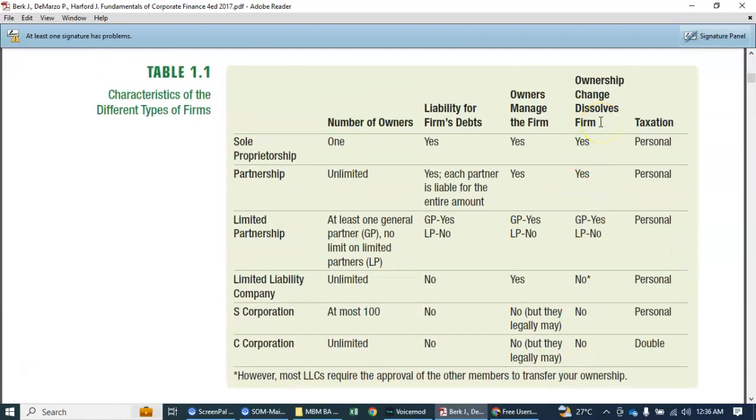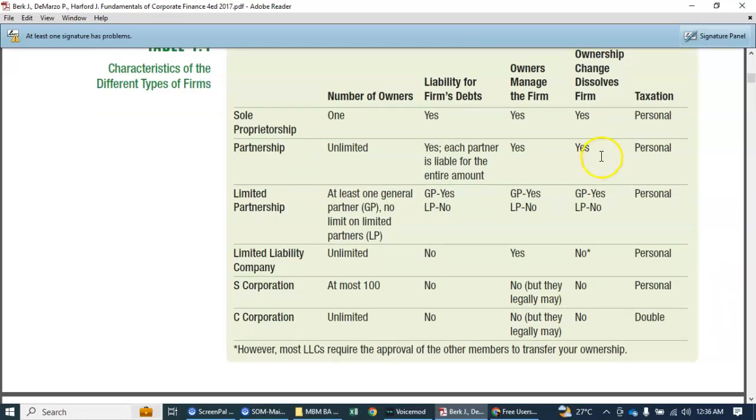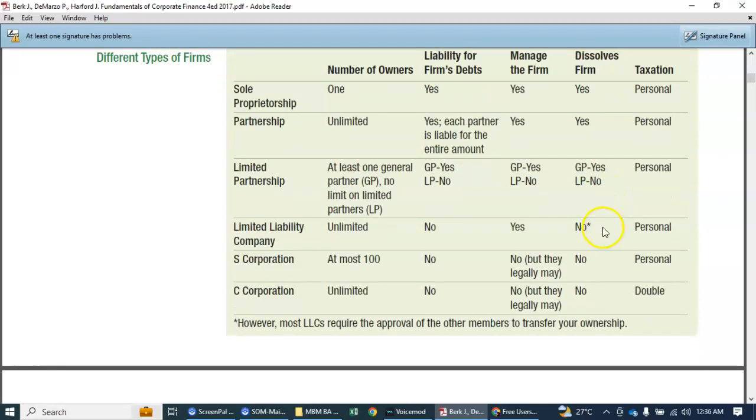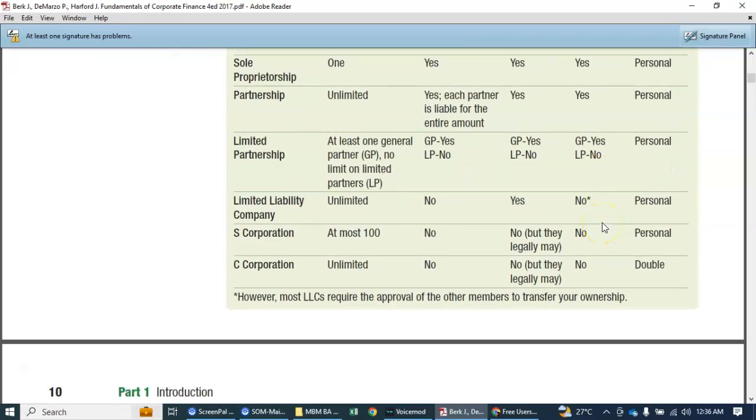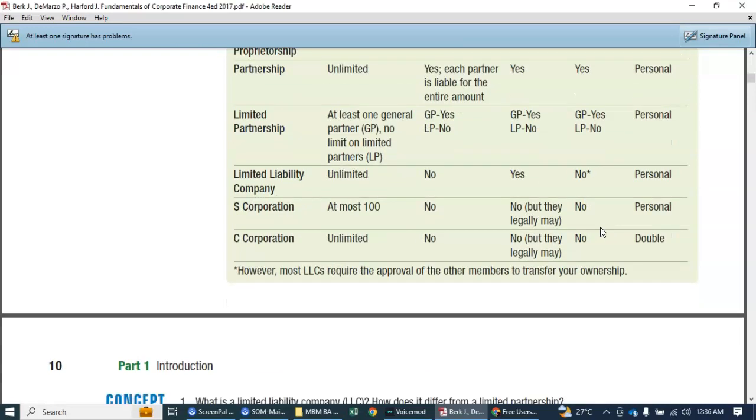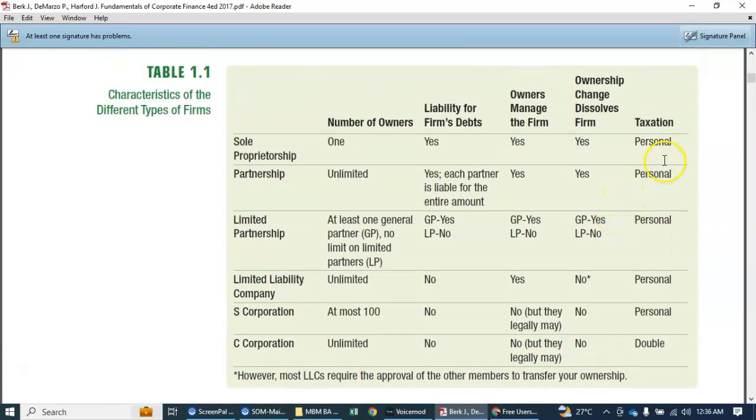When it comes to dissolution, the sole proprietorship can be dissolved, and the limitation is the life of the owner. The partnership is dissolved when there is a withdrawal, except if they have an agreement that the partnership can be continued by the rest of the partners. For the limited partnership, there's no dissolution, but it can be dissolved by the general partner. And in the limited liability company, there is no dissolution. It will continue even if there are some withdrawals. And the S corporation also, of course, is the same as the C corporation.